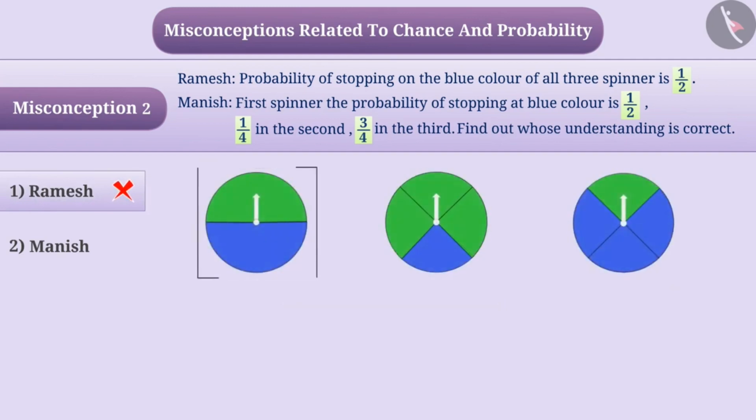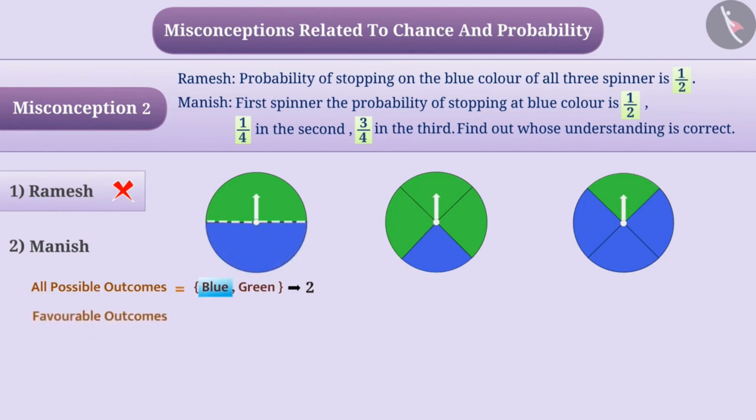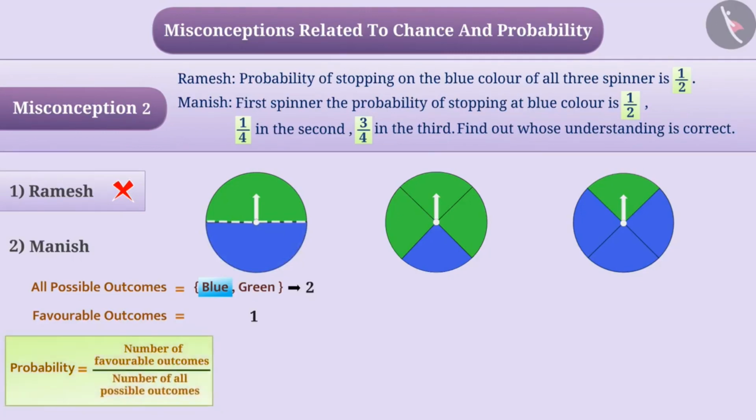Here the first spinner has 2 equal paths, so all possible outcomes will be blue and green. That is, the number of all possible outcomes is 2. But condition of getting blue color is only 1. So, the number of favorable outcomes is 1. In this way, the probability of getting favorable outcome, blue color, is equal to number of favorable outcomes divided by number of all possible outcomes of an experiment, which is 1 by 2.